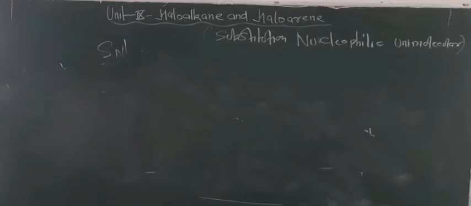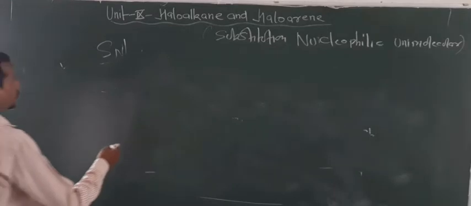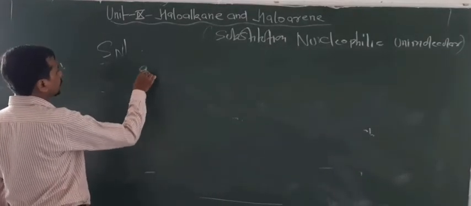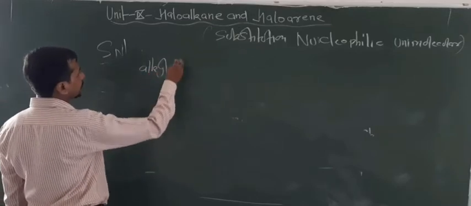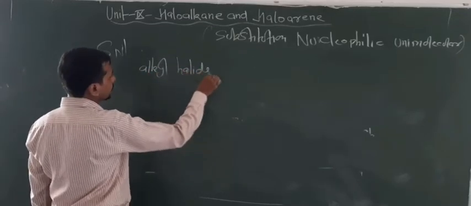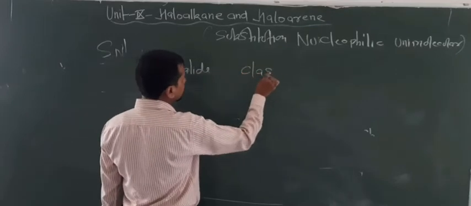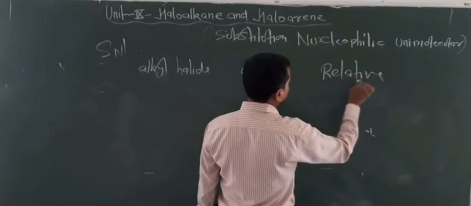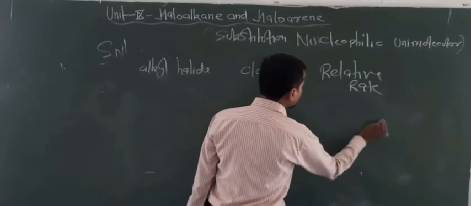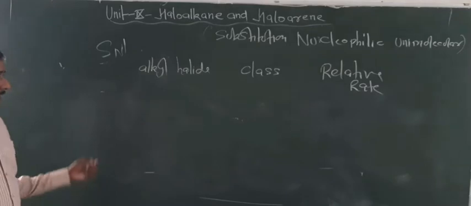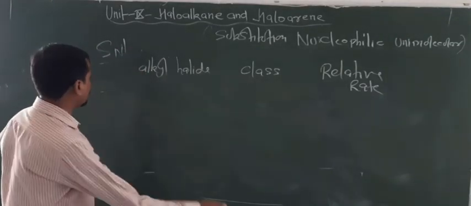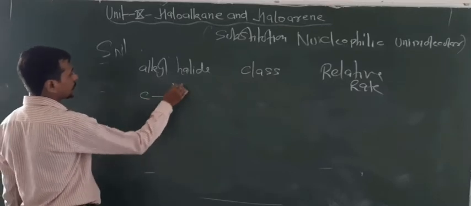So look at the conditions and relative rate of the given compounds. So for SN1 reactions: alkyl halide class and relative rate. This I have told you only to know the reactivity order of the given carbocations.